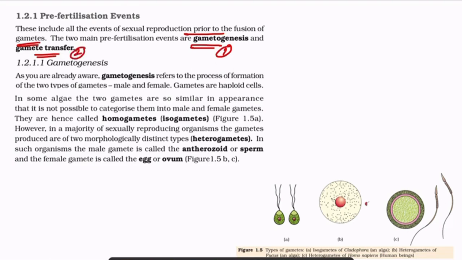Now, gametogenesis refers to the process of formation of two gametes, which are male and female gametes. Gametes are haploid cells and could be isogametes, such as in Cladophora and algae, or heterogametes, such as in Ophiuchus, which is also an algae, or heterogametes as we can see in humans.